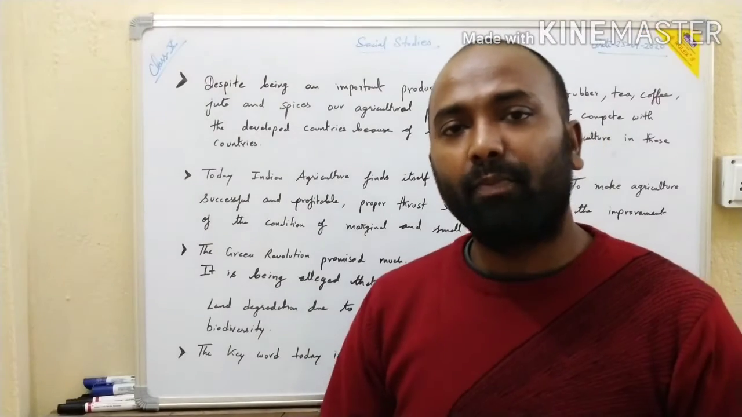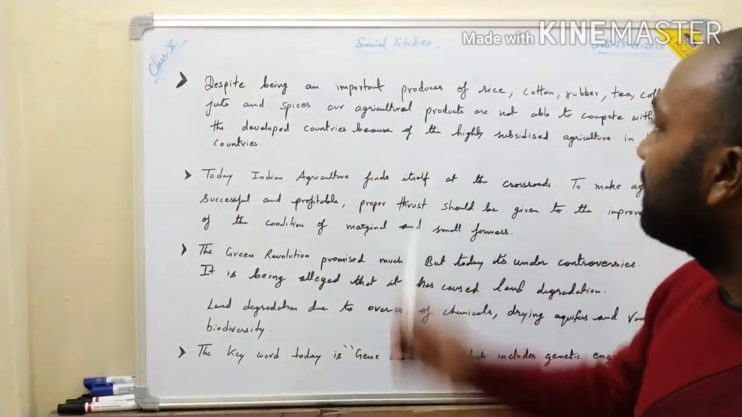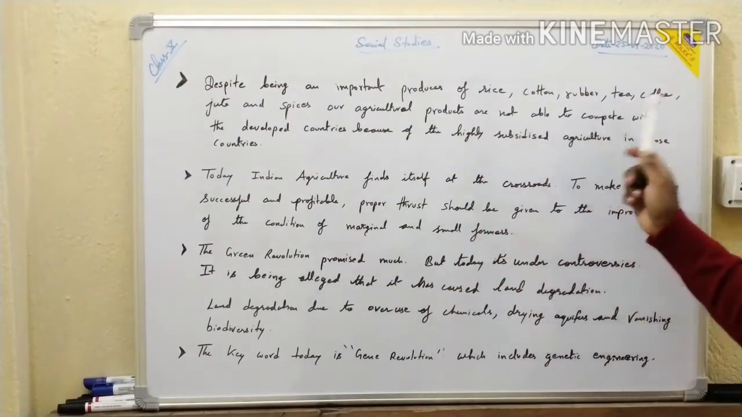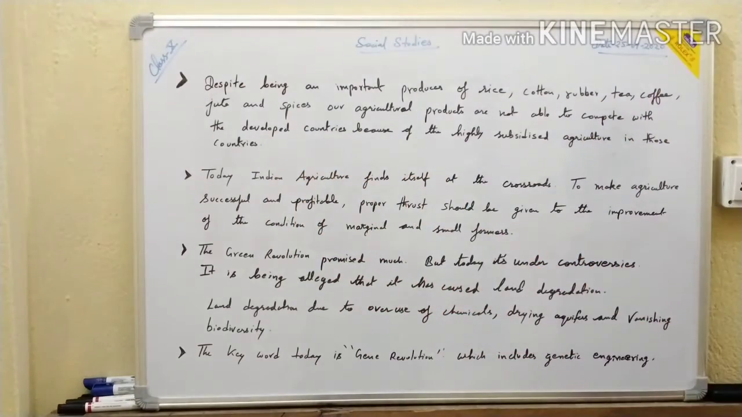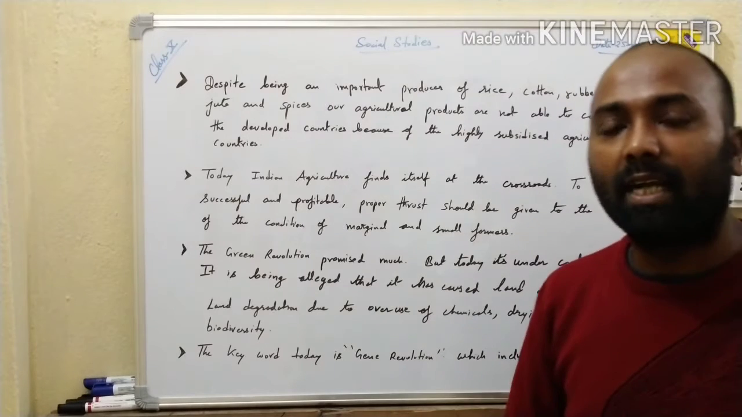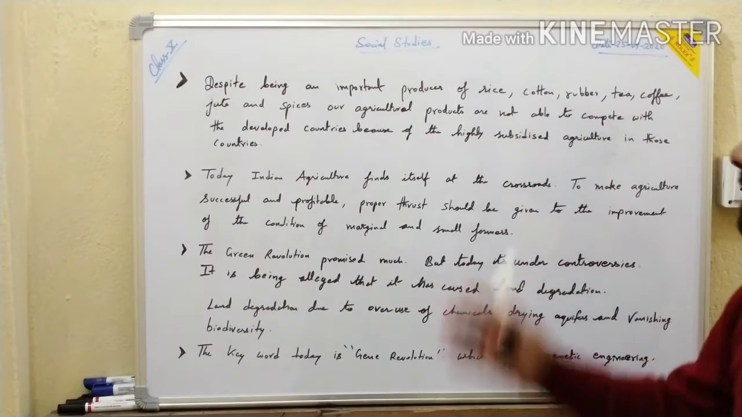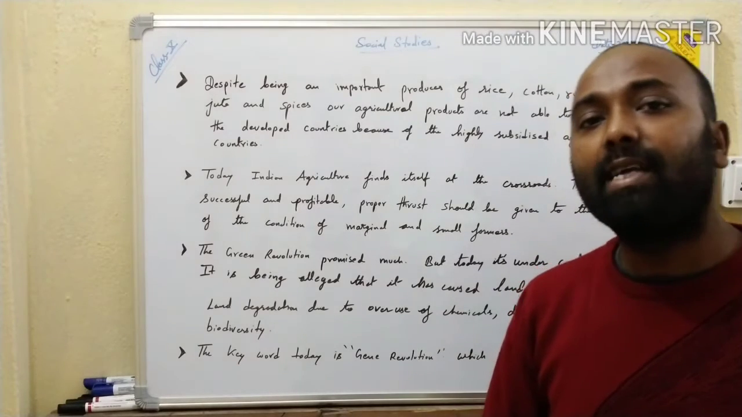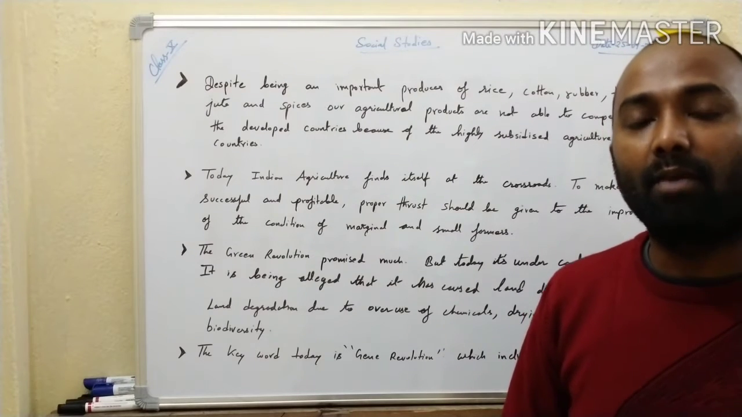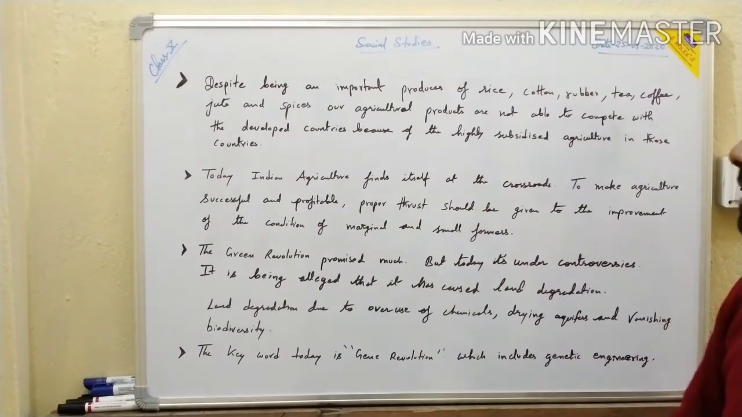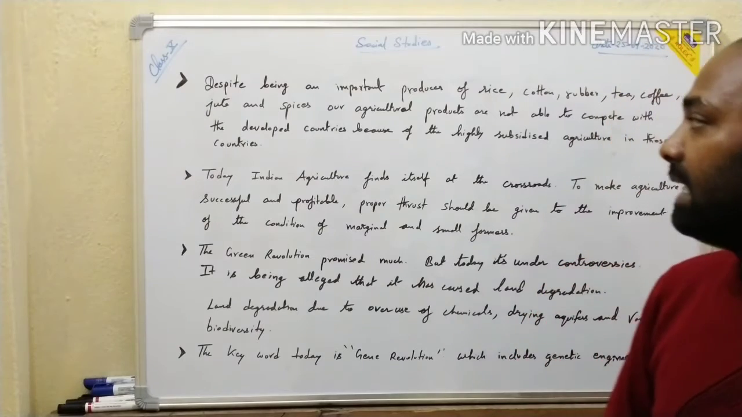Now if we compare our country with other countries, you'll find that despite being an important producer of rice, cotton, rubber, tea, coffee, jute and spices, our agricultural products are not able to compete with the developed countries, because they have been provided with highly subsidized agriculture. Whereas in our country the government has provided subsidy, but it is not up to the mark, because of which the farmers are facing problems. But in their countries the farmers benefit from agriculture, and that is why they are doing very well.